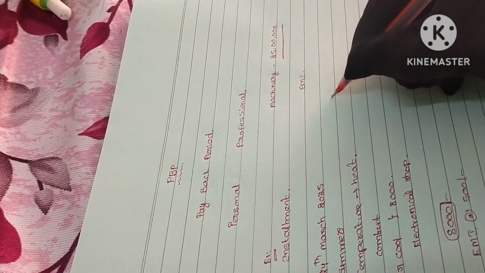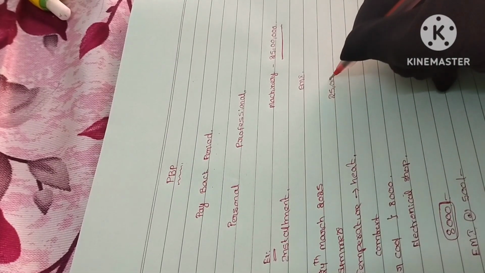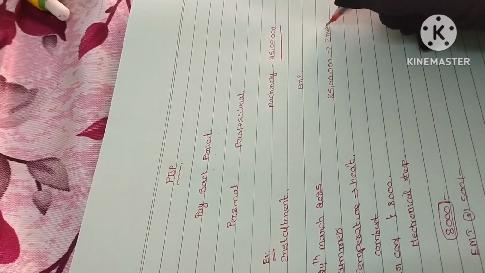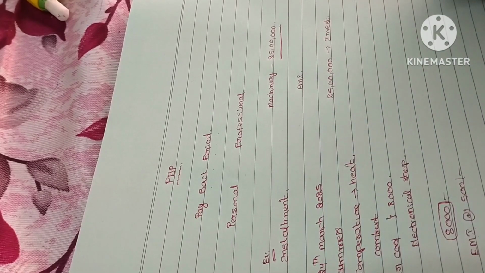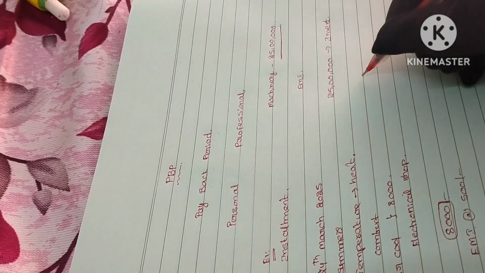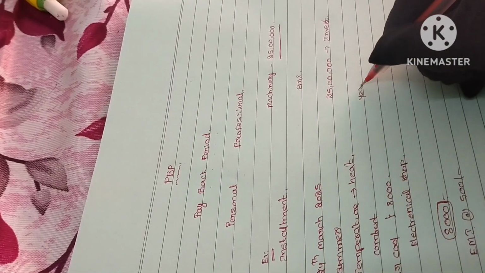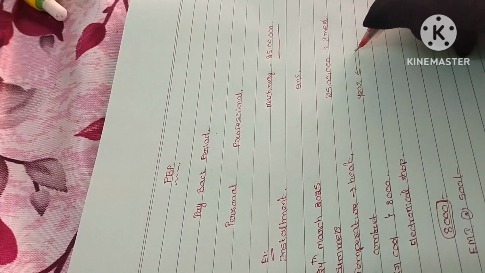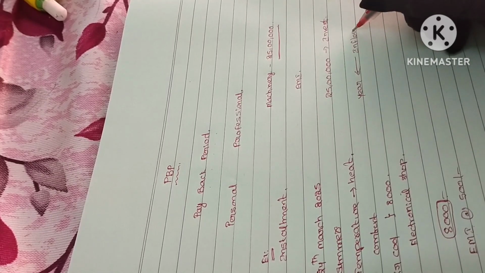Also, if I have 25 lakh rupees in my hand, I would like to invest it in any business or fixed deposit or whatever. Every year I will get a certain amount of benefit, which is called inflow.